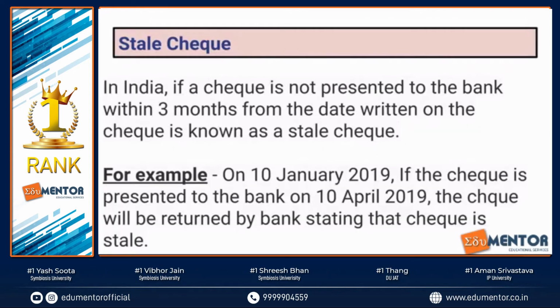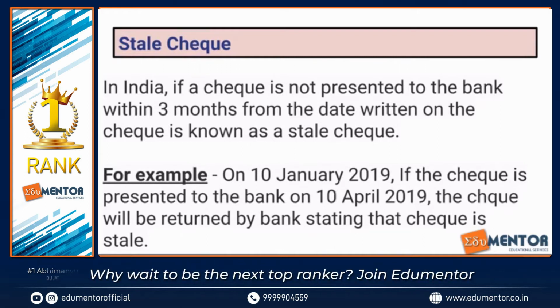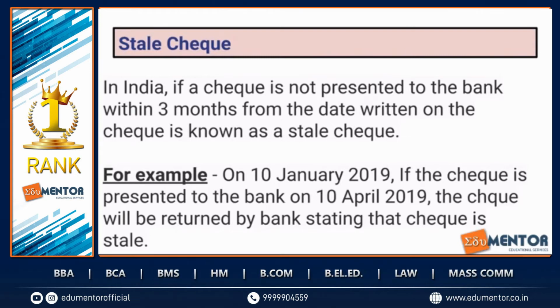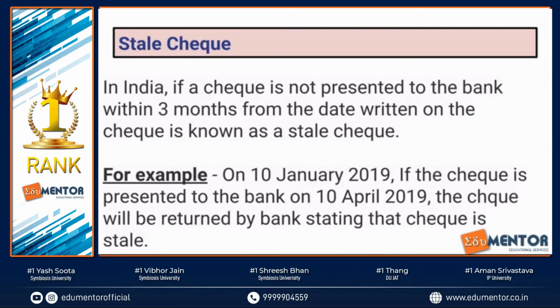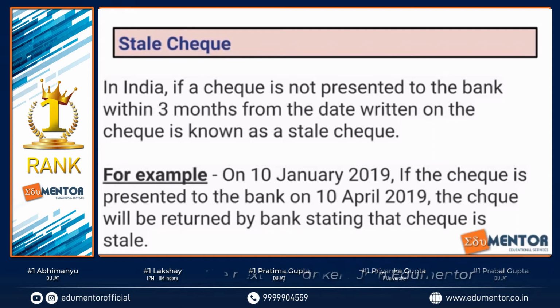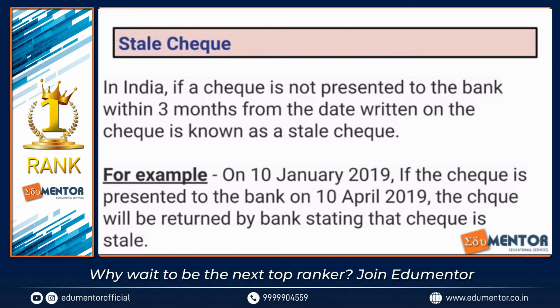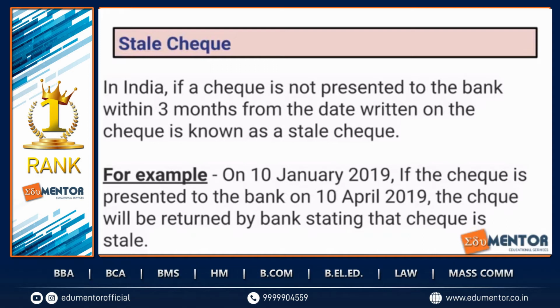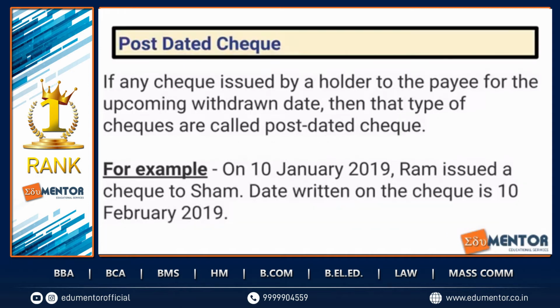Then a stale check. For example, if I've written the date on the check as 2nd April 2020, it is only valid for the next 3 months. That means the person has the next 3 months. If the person takes it out maybe on 4th October 2020, it'll be a stale check because it's been more than 3 months. So if a check is not presented to the bank within 3 months from the date of issue, that is called a stale check.